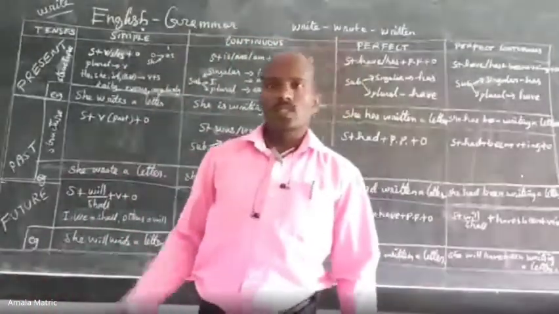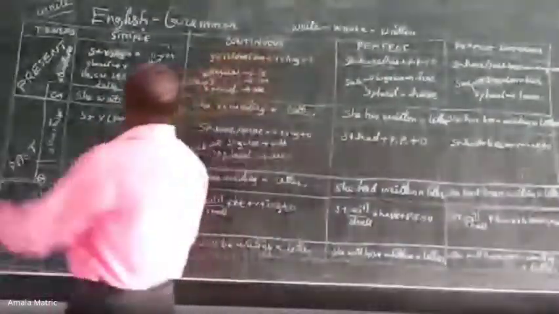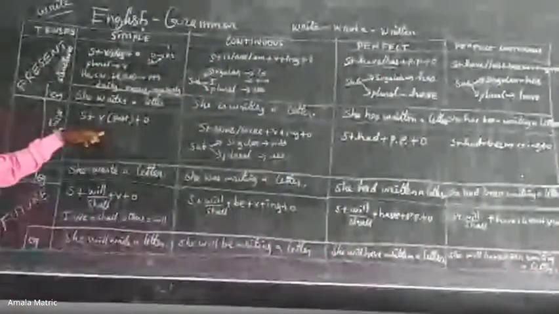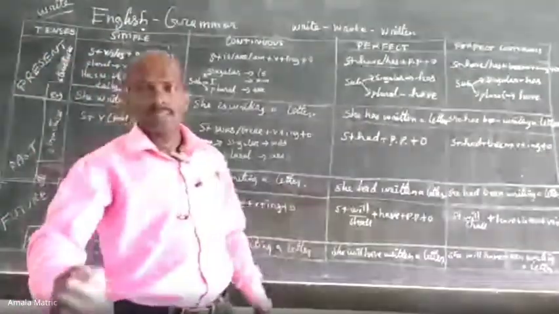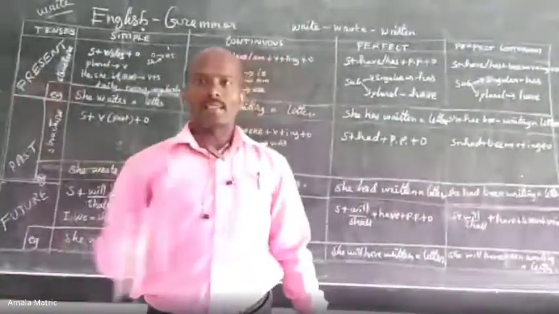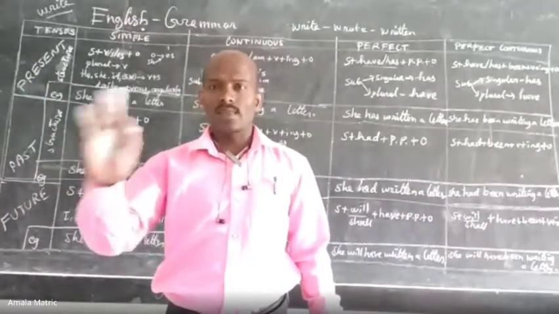Okay, we should use simple present tense. So, it is at the point. Now, simple past. What is the situation where it is used? Simple past is an already finished action. The action which is finished already.